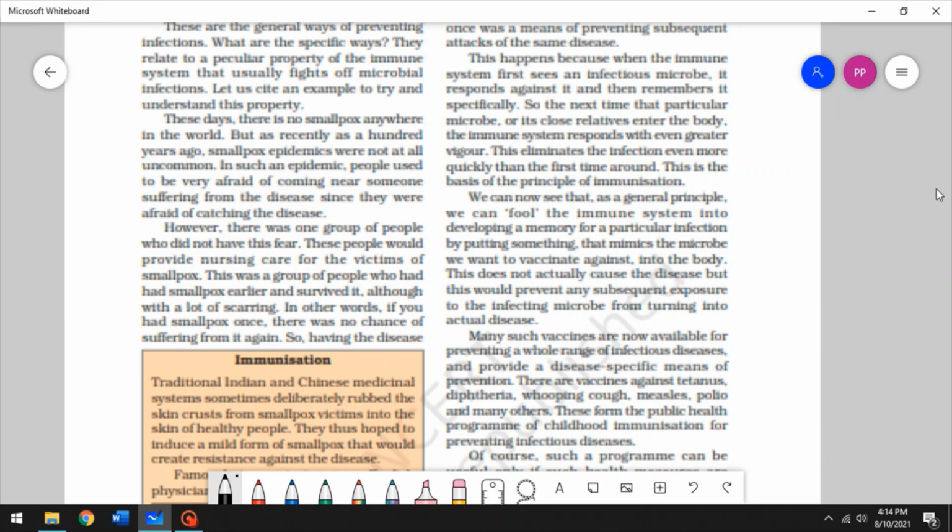And then you would ask them to apply mosquito repellents on their bodies, in their homes. You would ask them to have mosquito coils if they can, those vapors, fumes that kill mosquitoes, and mosquito nets, all of that. Those are specific ways of preventing diseases. All right.